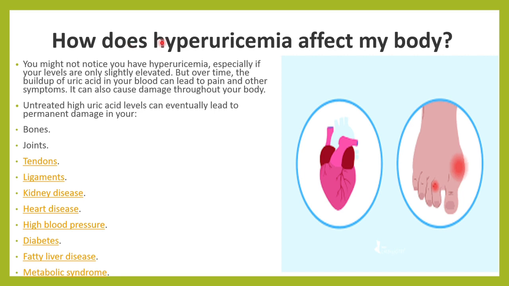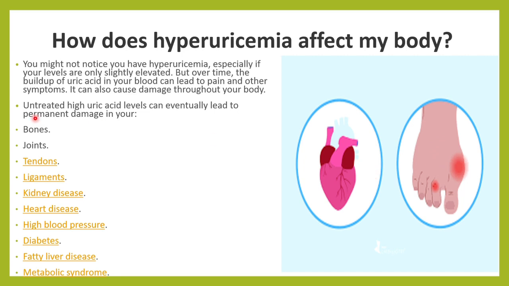So don't think that if the uric acid level is high, you will only get gout. No, this increased uric acid can damage the heart, the brain, the liver, and it can cause insulin resistance.